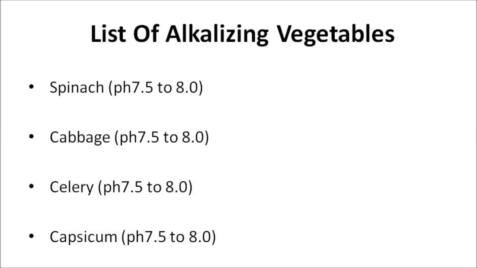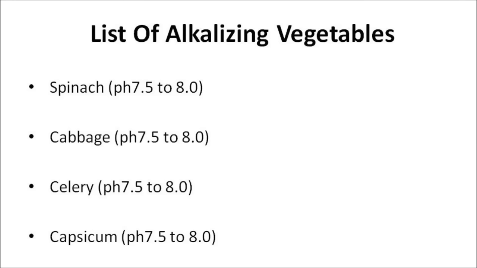Here is a list of some alkalizing vegetables. Spinach is a very low alkaline forming food. It's moderate in alkalinity, with a pH of 7.5 to 8.0, and spinach content raises alkalinity. Cabbage is a low alkaline forming food with a moderate alkaline level of 7.5 to 8.0. It's also a good substitute for cocoa, and it's mineral rich.